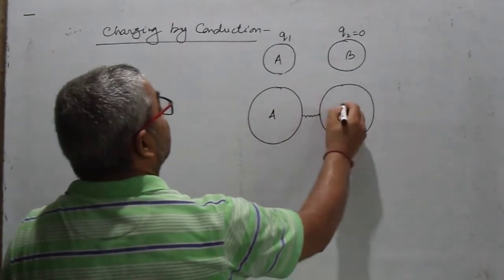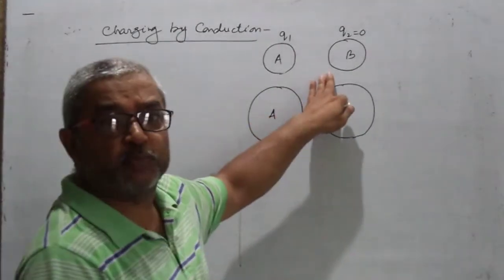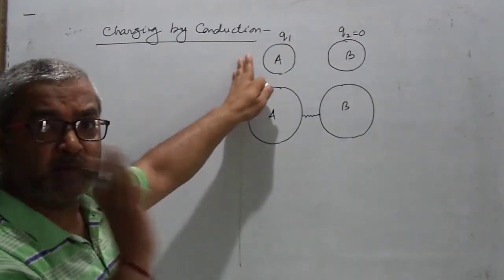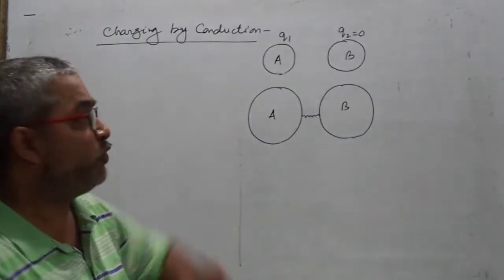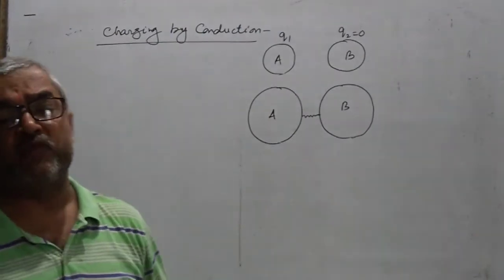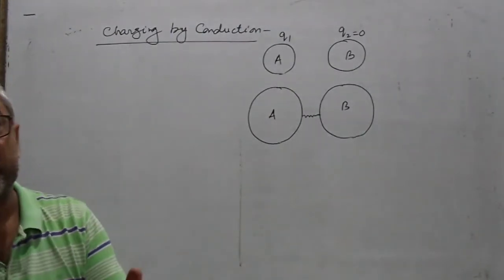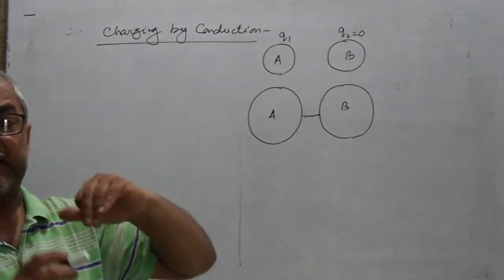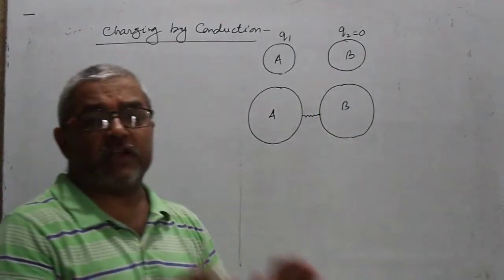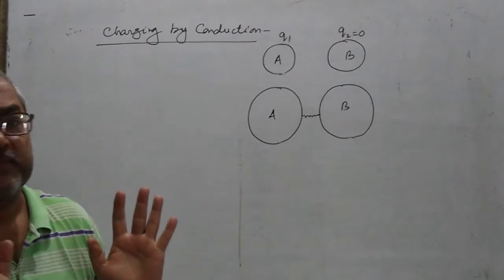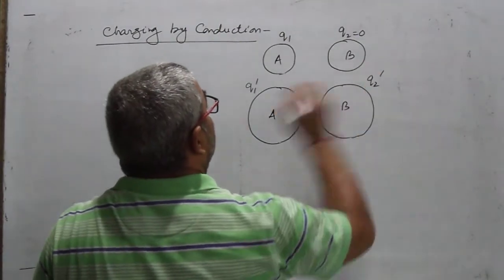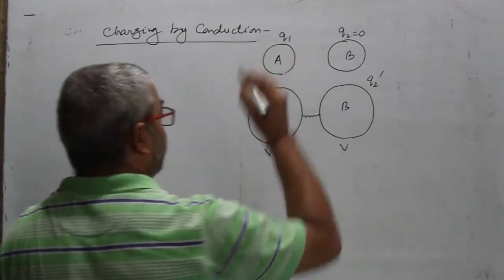Suppose this body is at zero potential because the charge on it is 0. The other has some potential due to the charge Q1. When the two bodies are brought in contact with each other, the charge starts moving from body A to body B until the potential of both bodies becomes the same. Suppose here is Q1, here is Q2 dash, V and V.